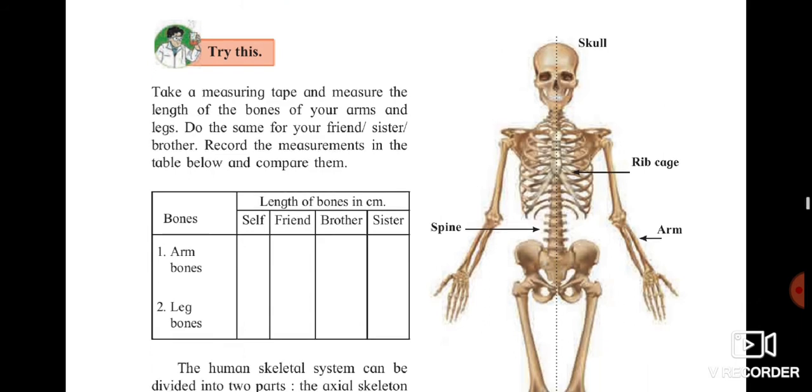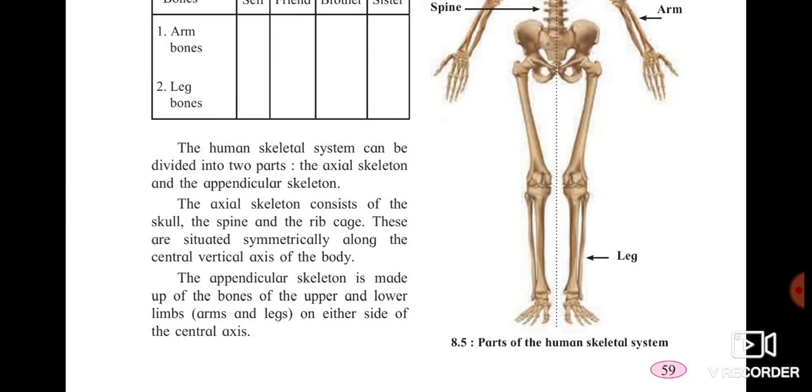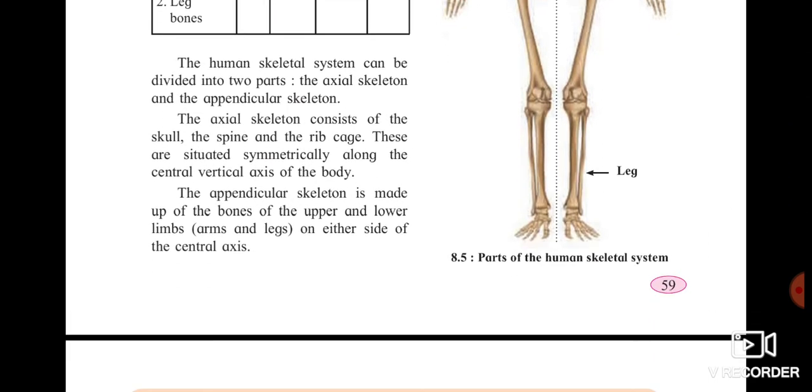Arms means your hand, the arm bones, and these are the leg bones. Okay, the human skeletal system may be divided into two parts. It is divided mainly into two parts: the axial skeletal system and the appendicular skeletal system. What is meant by axial skeleton system? The human skeleton system is divided into two types. One is the axial skeleton system and another one is the appendicular skeleton system.